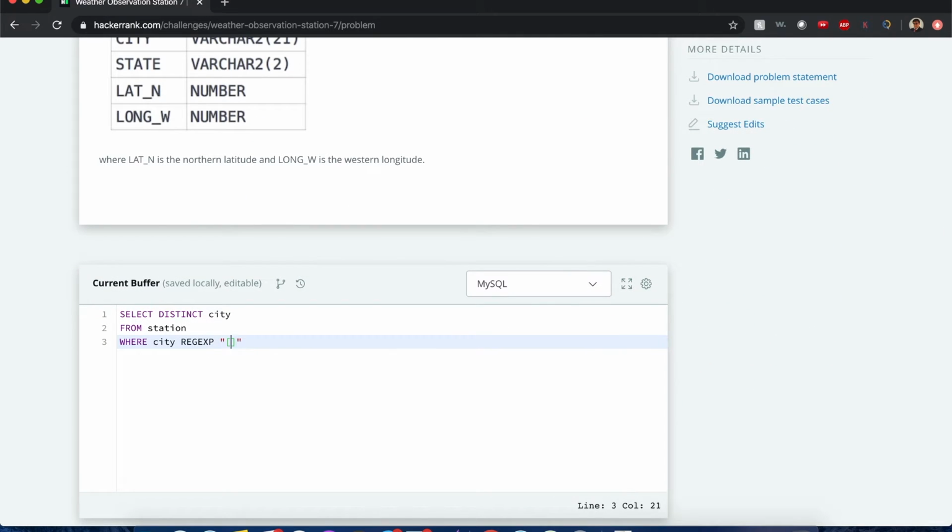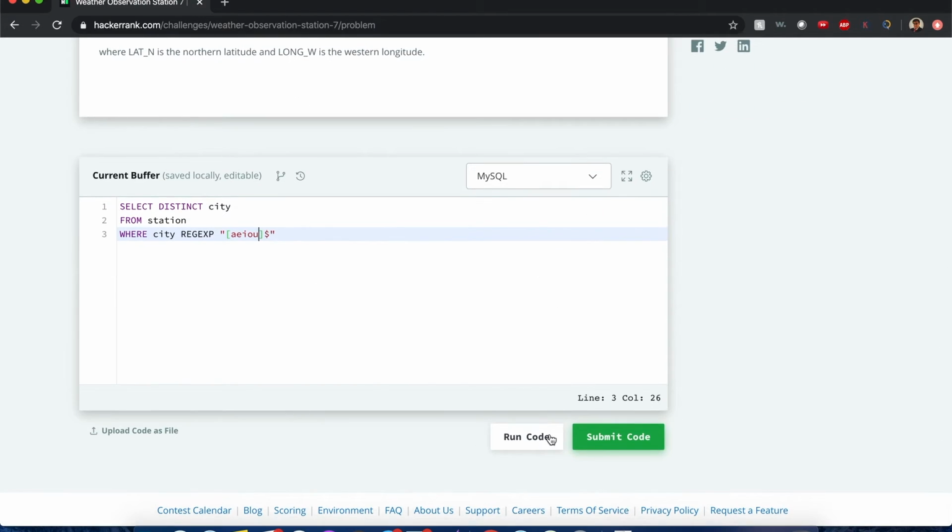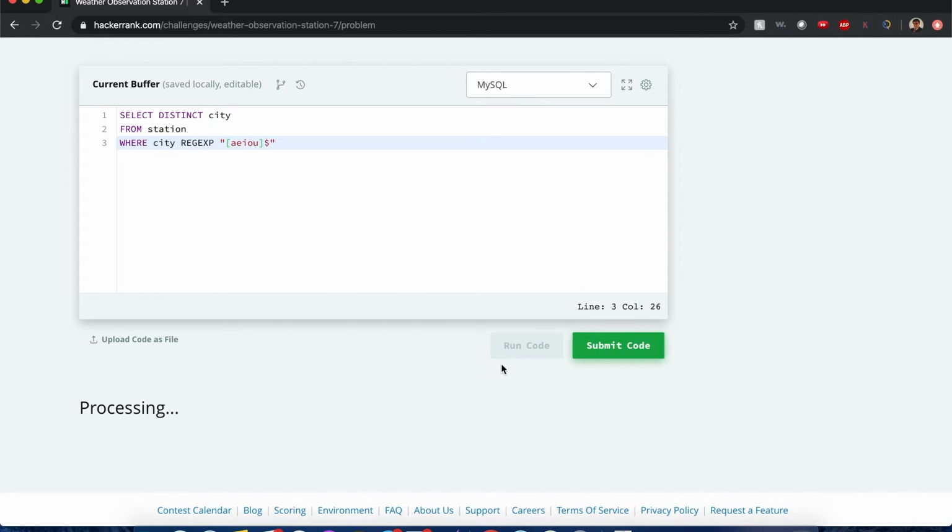Now, I was kind of prepared because I know if we want to find the start, it was the caret, but we want to know the ending. Oh, shoot, I forgot what that symbol was. I think it's either the dollar symbol or maybe a percent symbol. If not, I'm going to look it up and you guys will see it. So let's see if this is correct.